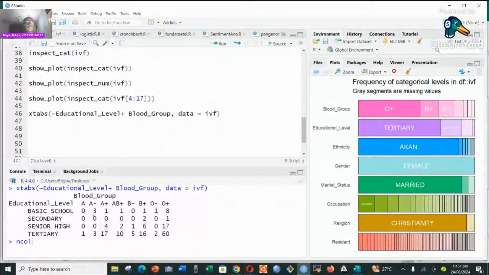If you want, we can also visualize this. We can convert it into a matrix, and then we visualize it and see how they are distributed. There are various ways through which we can easily catch the basic information that we need from our data before we go into the logistic and inferential analysis that we want to do.